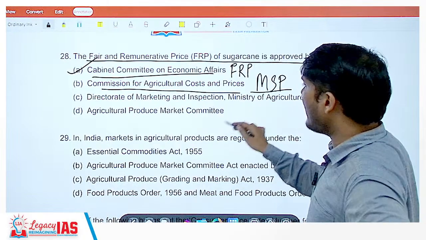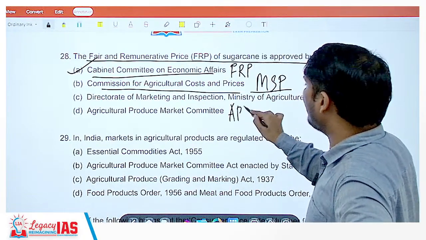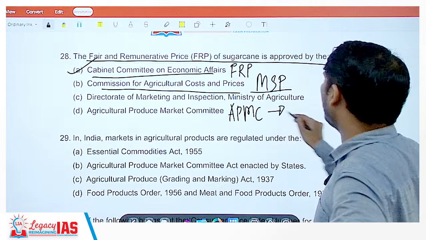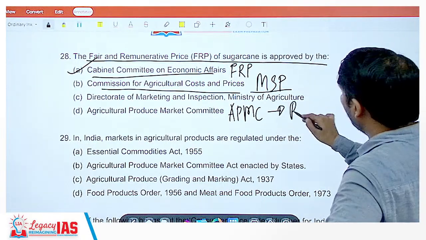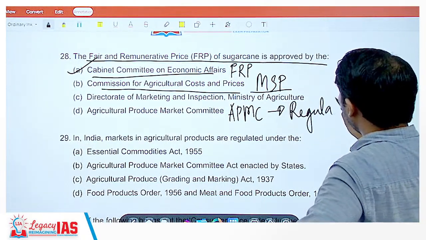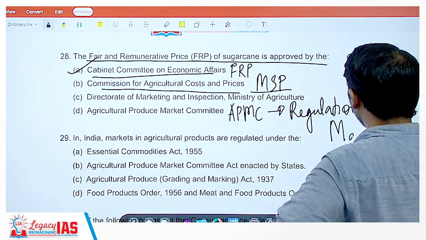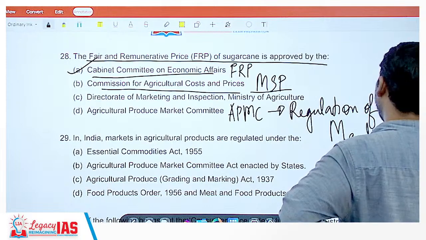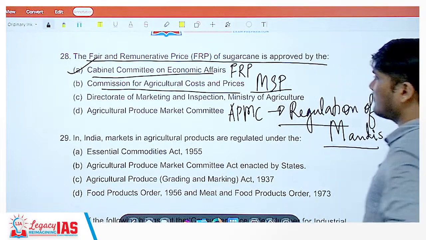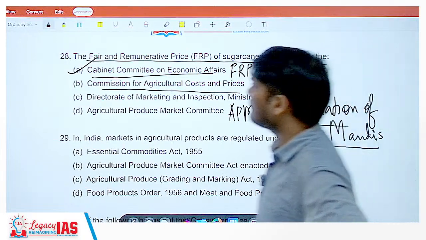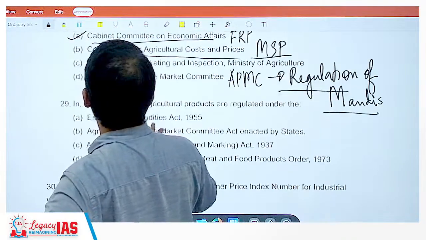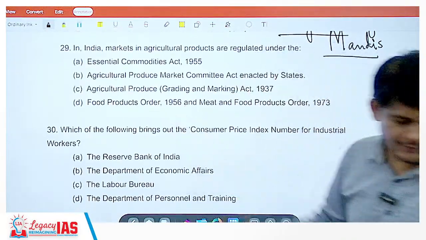Okay. Agriculture Produce Market Committee, APMC, is nothing but regulation of mandis. Okay. So the correct answer is option A, Cabinet Committee on Economic Affairs.